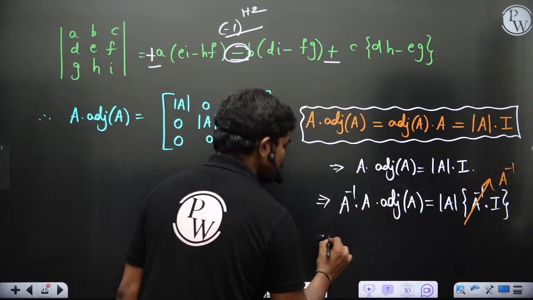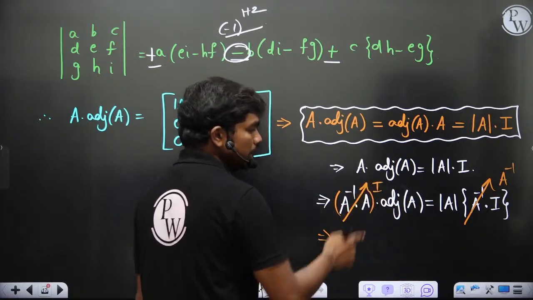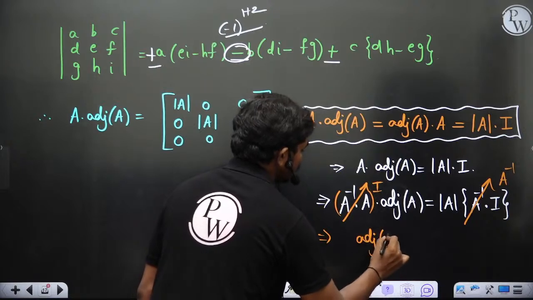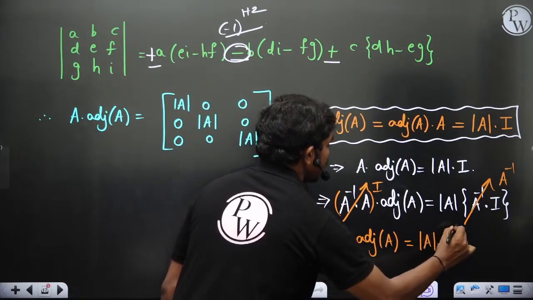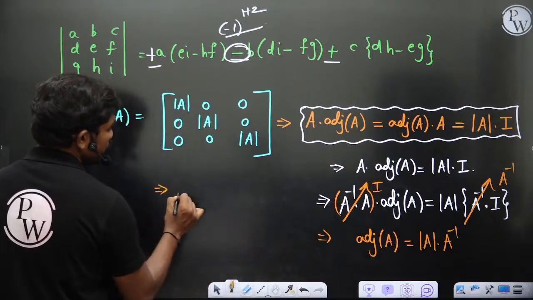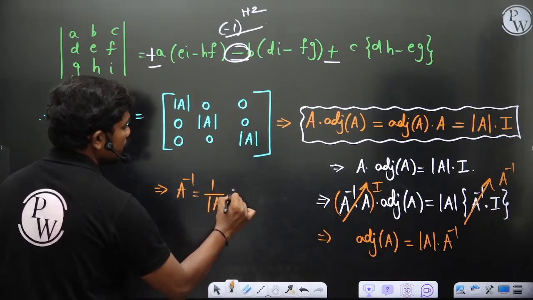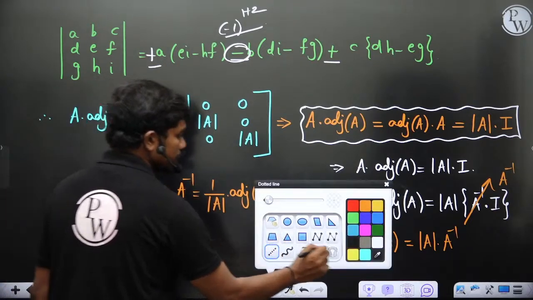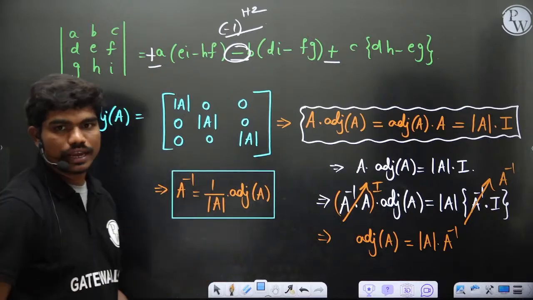On the left, A inverse into A is of course I, and I into any matrix gives itself, so adjoint of A is equal to det A times A inverse, which means you can say A inverse is actually 1 by determinant of A into adjoint A. So you can see this is what you have finally for the calculation of A inverse.